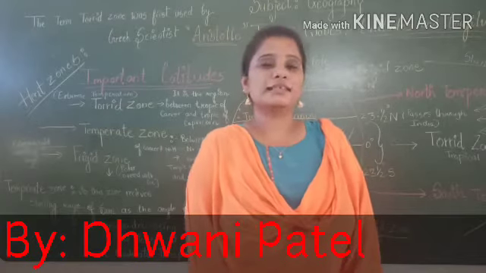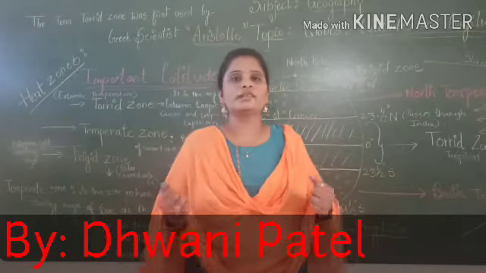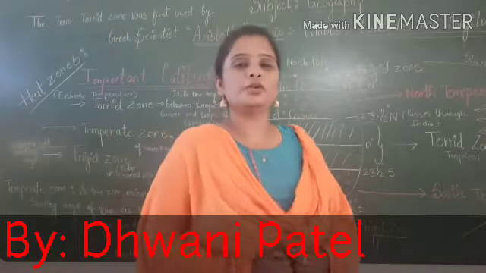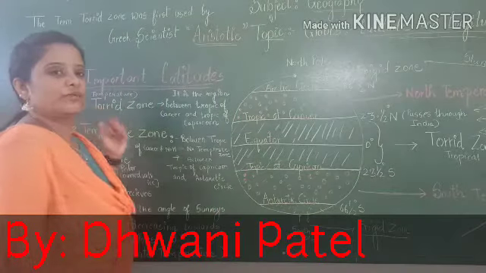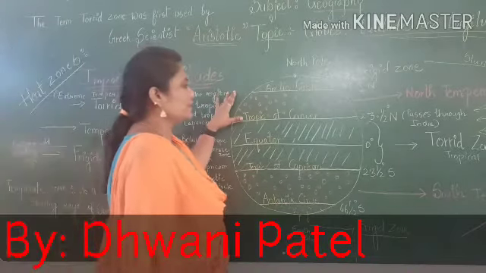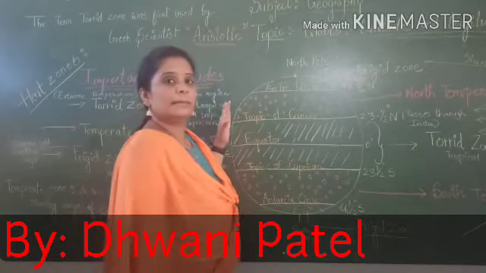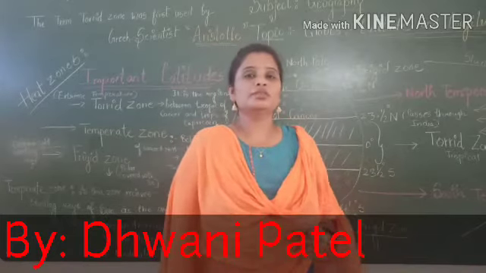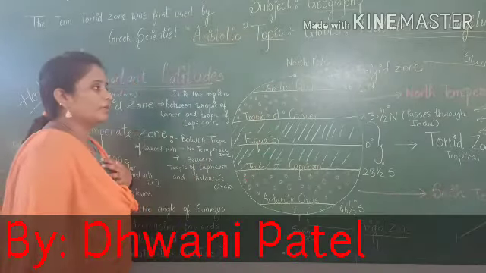Last lecture we had studied about what is latitude, what is globe, what is axis, what is equator. So let's start with a new topic called important latitudes and heat zones of the earth. When you look at this picture, it will be quite clear for you to understand what the important latitudes are, before we start with the topic, the heat zones of our earth. So let us understand what the important latitudes are.